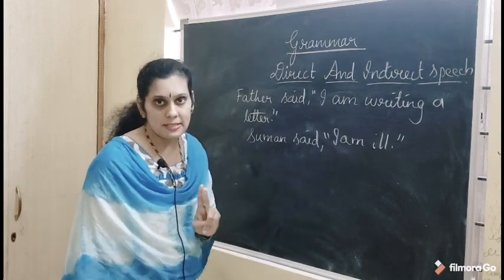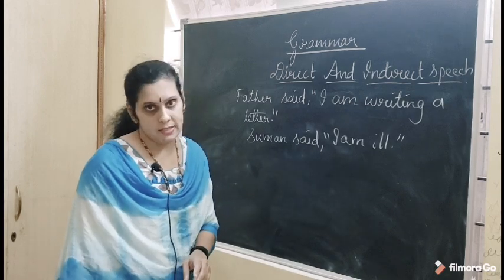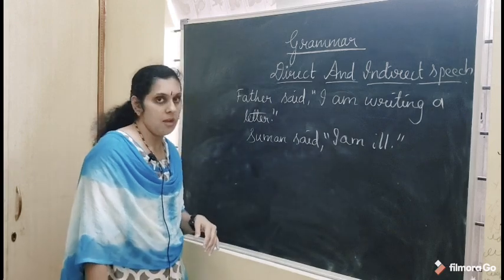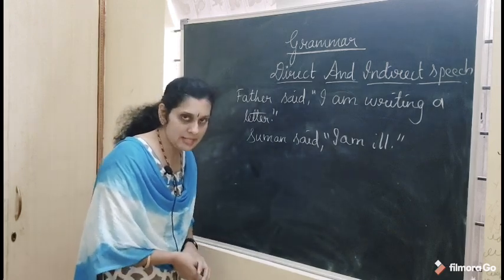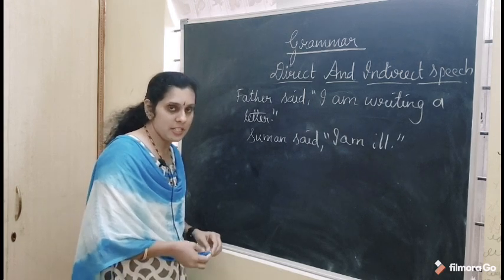And you have two parts in this sentence. That is Suman said, the reporting part, and I am ill, the reported part. So the reporting part and the reported part are separated by a comma. So we call this the direct speech. Okay. Have you understood this direct speech?